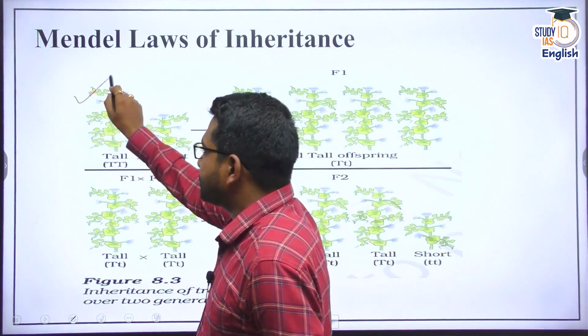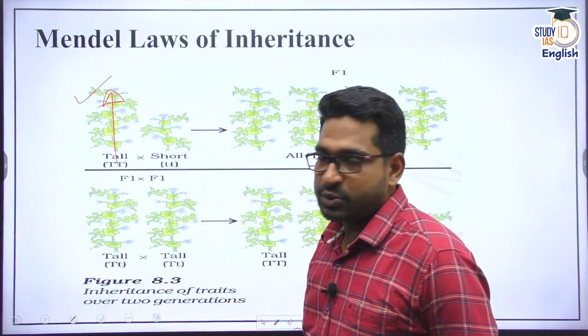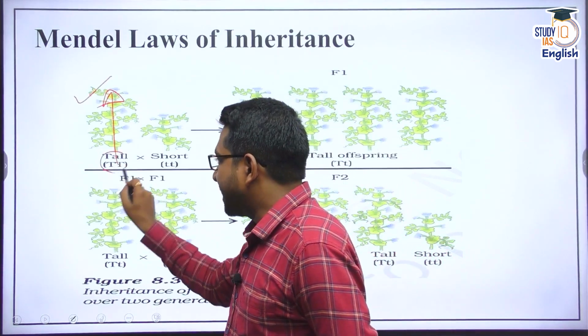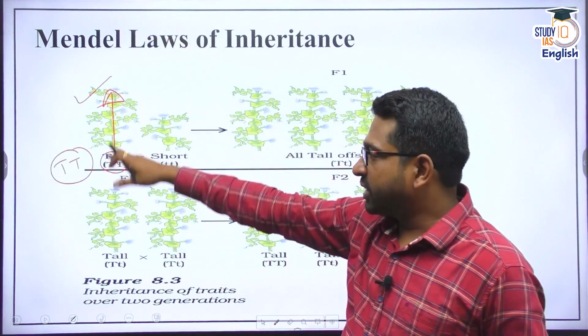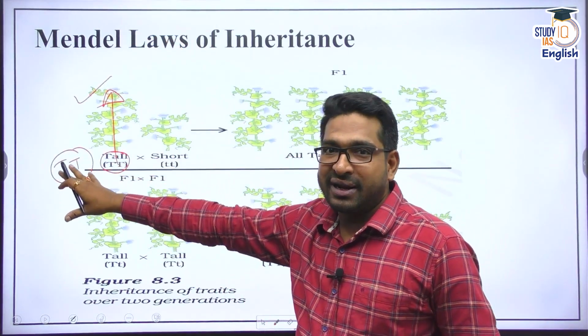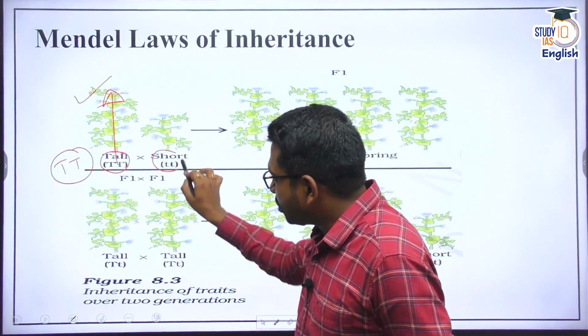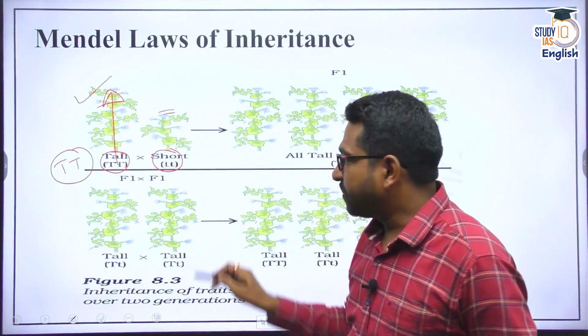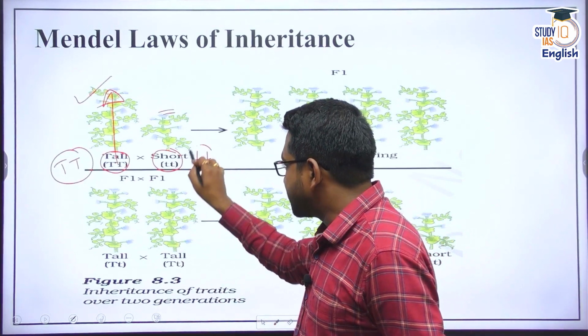One of them was tall, so this was expressed as TT. Both the alleles that have come from the previous generation were dominant alleles. He crossed that with another, short plant, and if it is short, that means both the alleles have to be recessive.